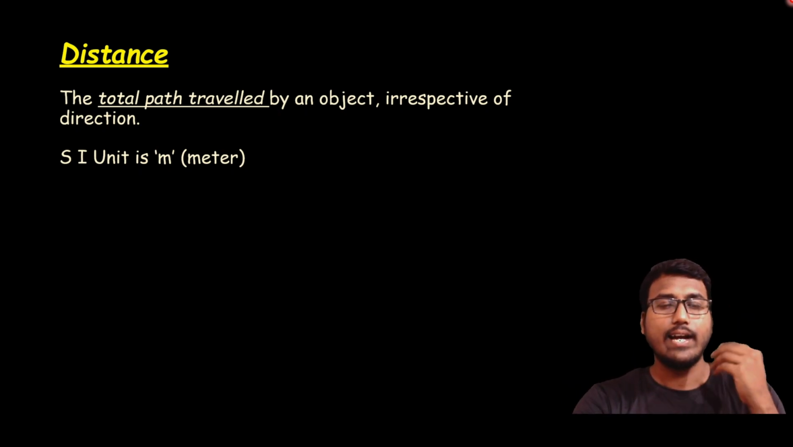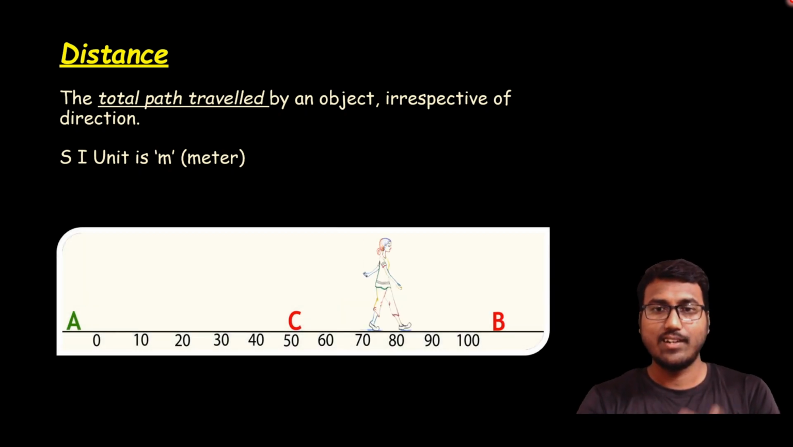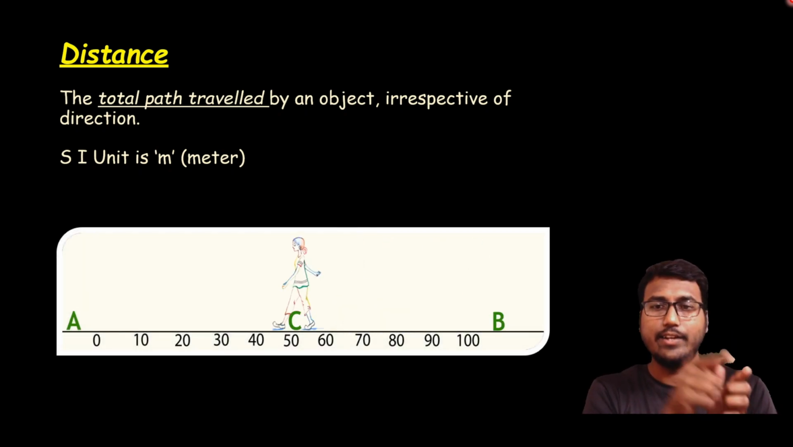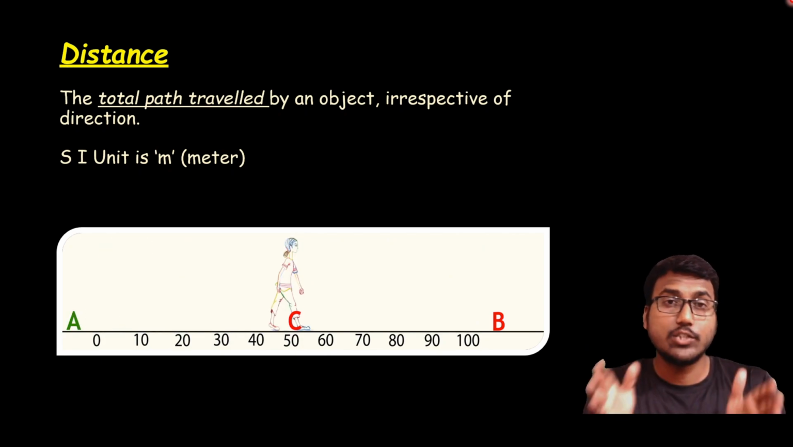Now, as you can see here, a lady is moving from A to B, then B to C. So what is the total distance here?